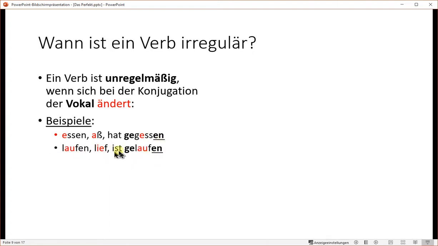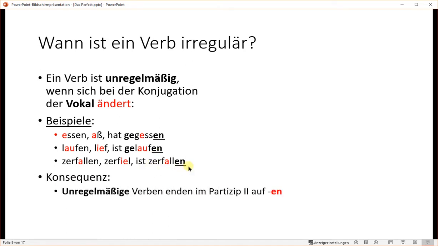Laufen, lief, ist gelaufen, vocal change from laufen to lief, en at the end. Zerfallen, zerfiel, ist zerfallen, we have vocal changes here, so en at the end, even though no GE, but it still ends on en. The consequence means if the verb is irregular, its Partizip 2 will end on en, even if it's a non-splittable verb, like this.